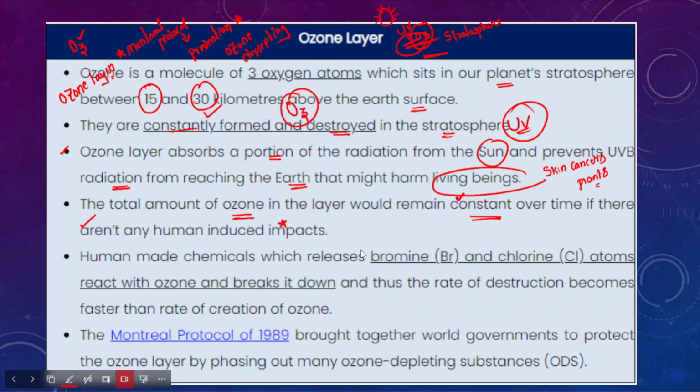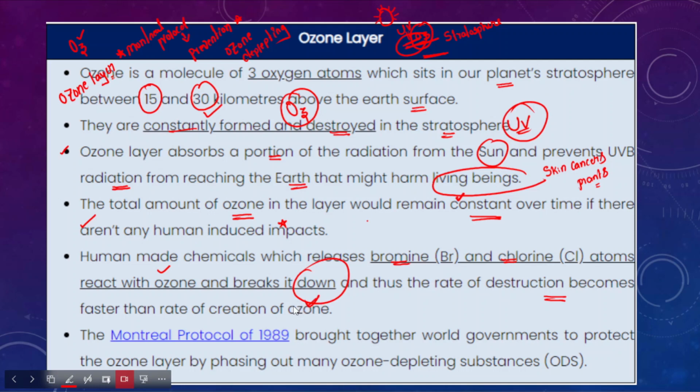However, because of the release of ozone depleting gases, an ozone hole has been forming in the ozone layer, and that led to the entering of harmful UV rays into the atmosphere. Human made chemicals such as bromine and chlorine atoms react with the ozone and break it down. Thus the rate of destruction becomes faster than the rate of creation of the ozone.